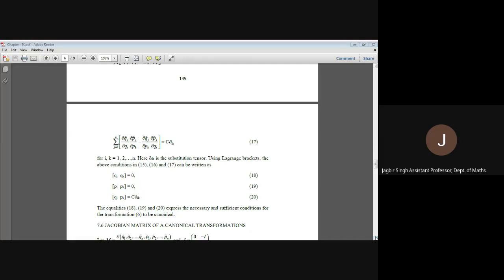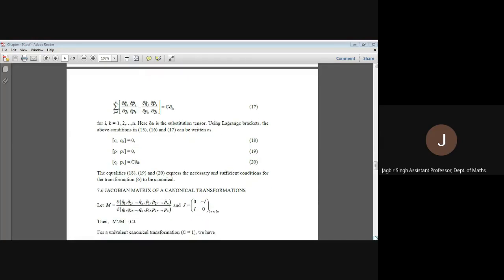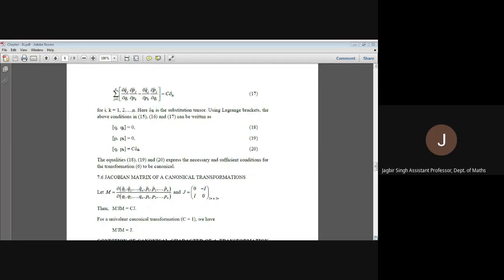Okay. After that, we are defining the Jacobian matrix of a canonical transformation. Consider M to be the Jacobian of (q̃1, q̃2, ..., q̃n, p̃1, p̃2, ..., p̃n) with respect to (q1, q2, ..., qn, p1, p2, ..., pn). And J is a 2n by 2n matrix like [0, -I; I, 0].